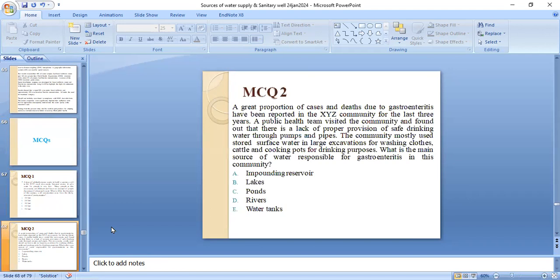Second MCQ. A great proportion of cases and deaths due to gastroenteritis have been reported in the XYZ community for the last 3 years. A public health team visited the community and found that there is a lack of proper provision of safe drinking water through pumps and pipes. The community mostly used stored surface water in large excavations for washing clothes, cattle, and cooking pots, and for drinking purposes. What is the main source of water responsible for gastroenteritis in this community: impounding reservoirs, lakes, ponds, rivers, or water tanks?